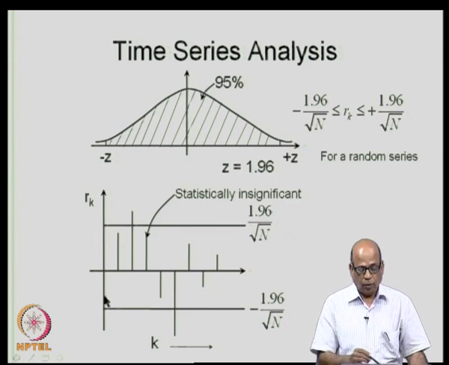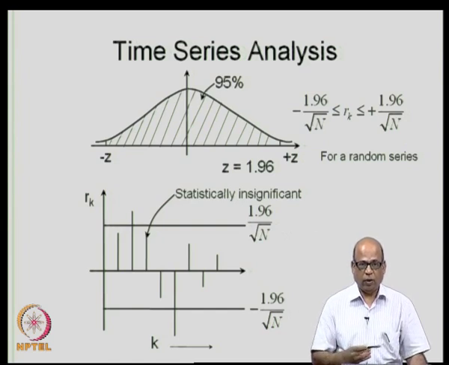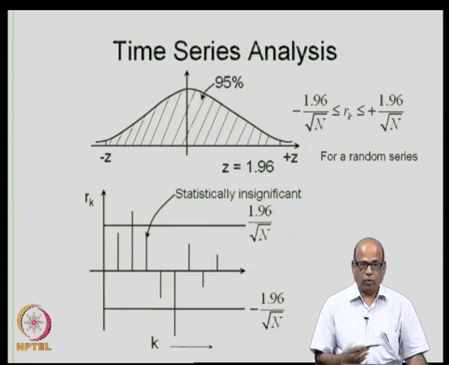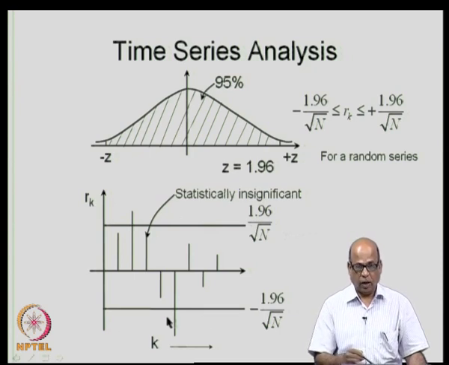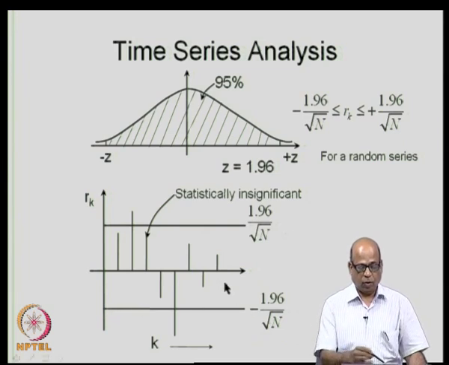So, once you compute your R k values for the sequence, that is, you have the observed values of the random variable, let us say stream flow at a particular location over about 40 years. So, 40 years of stream flows observed monthly, which means you will have 480 values, 12 into 40. For the 480 values, you may compute the autocorrelations at several lags, maybe up to about 50 lags. So, up to 50 lags you have computed the R k values.